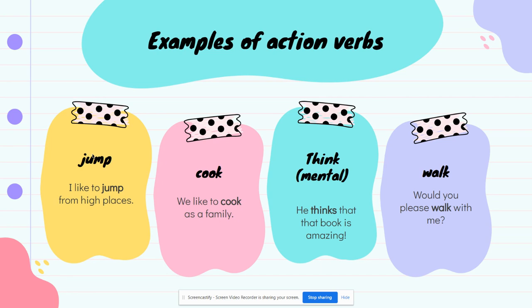We got jump. For example, if I use this in a sentence, I like to jump from high places. We have cook. We like to cook as a family. Think. This is a verb. It is an action verb, but it's mental, right? He thinks that that book is amazing. It's not physical. Walk. Would you please walk with me? So all of these are action verbs. Some of them are physical and some of them are mental.